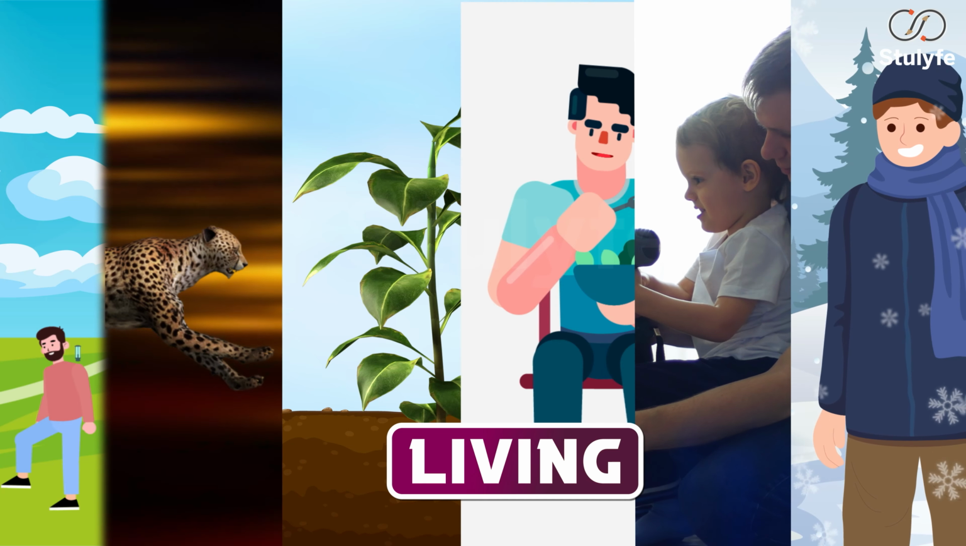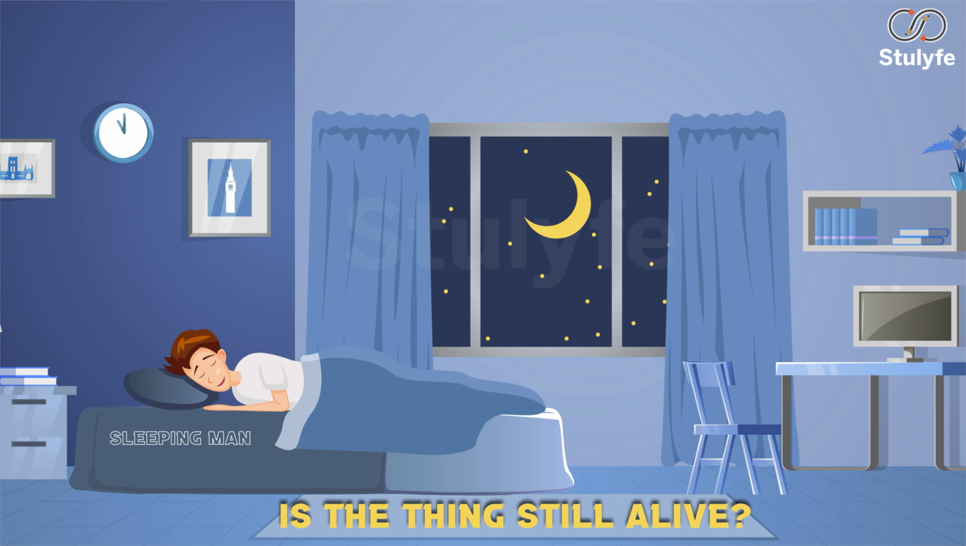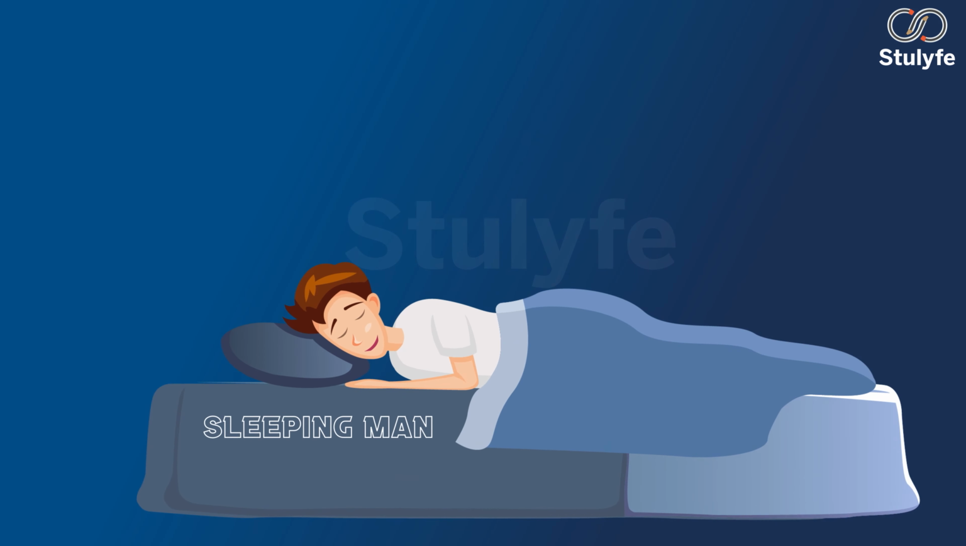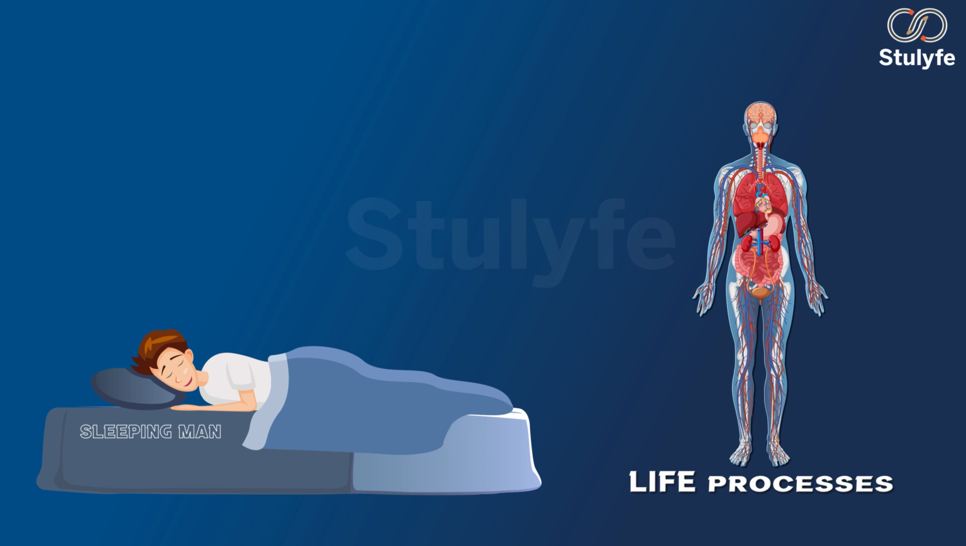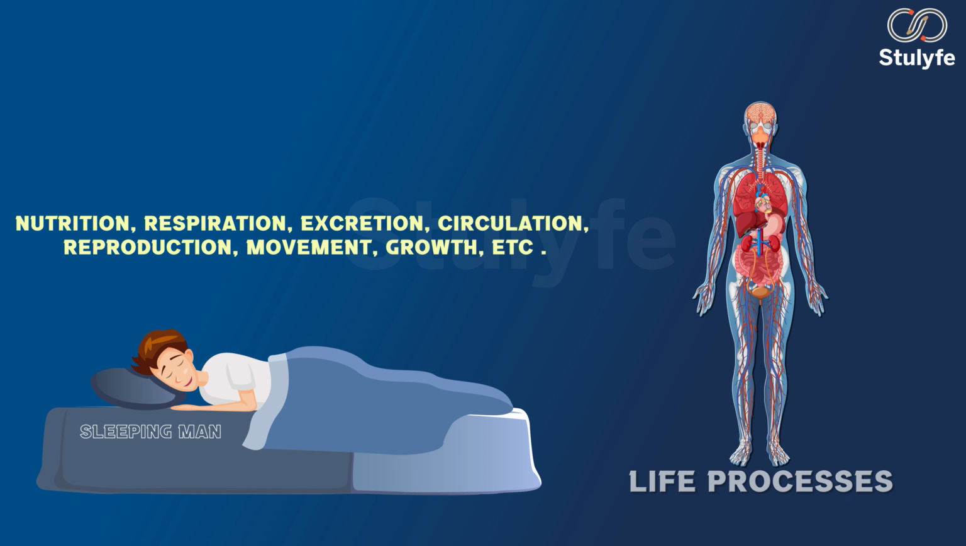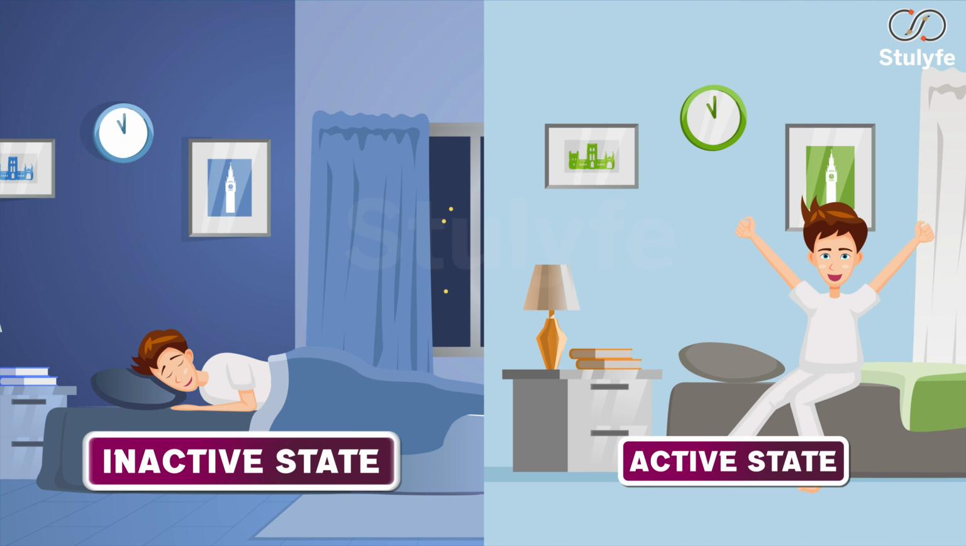What happens when a thing sleeps? While sleeping, the body is at rest. Is the thing still alive? Even if the person is asleep, the processes inside our body go on. Such processes are called life processes. All living things perform a number of activities like nutrition, respiration, excretion, circulation, reproduction, movement, growth, etc. to sustain themselves. They have to be performed uninterruptedly in both active and inactive states.